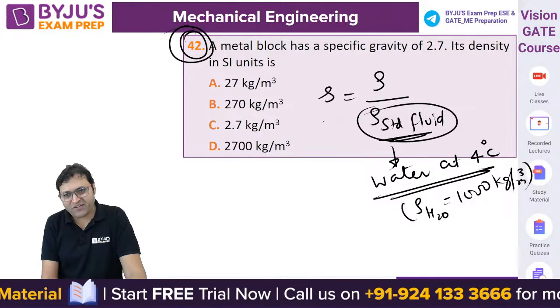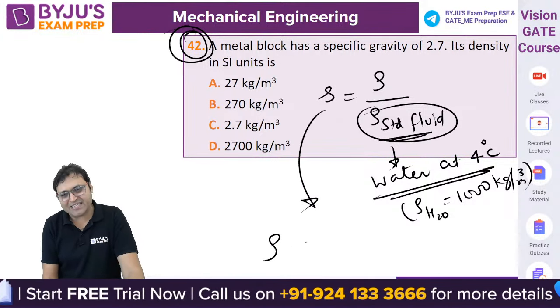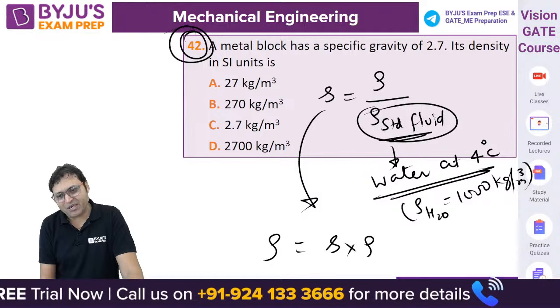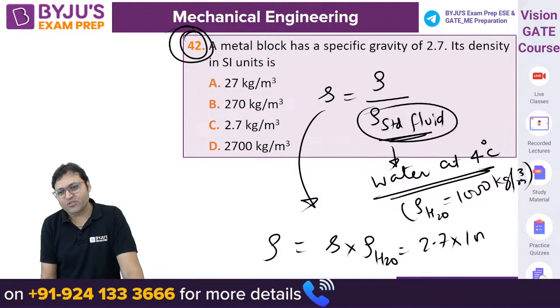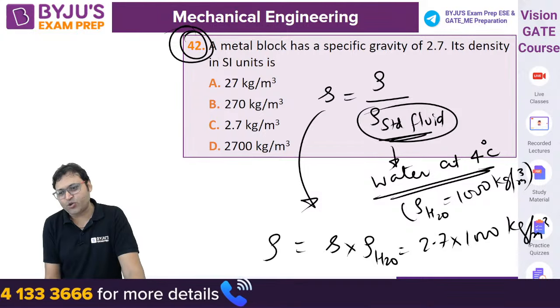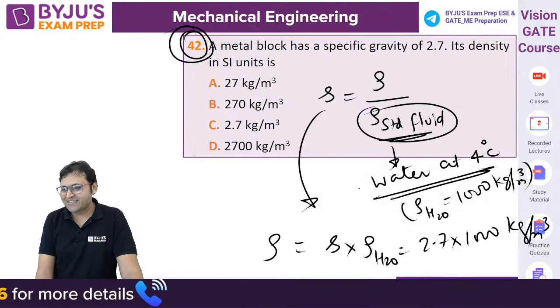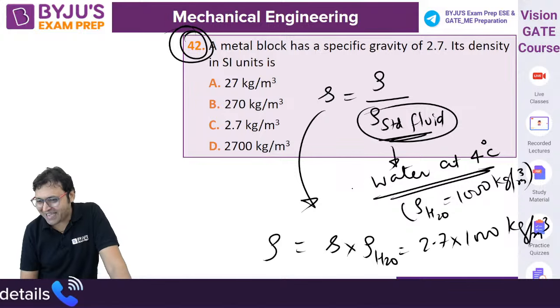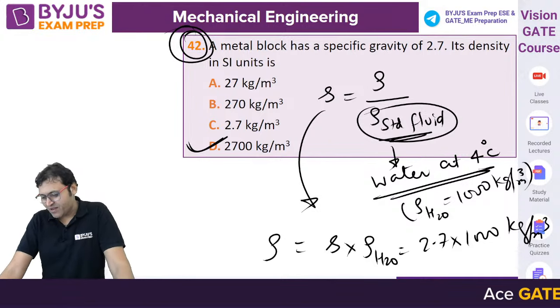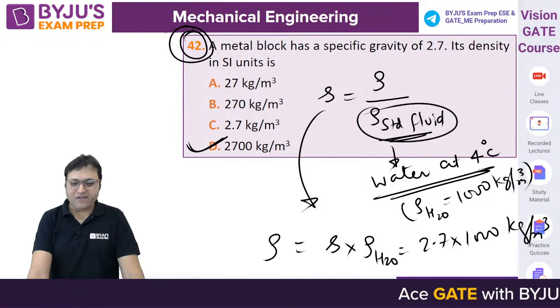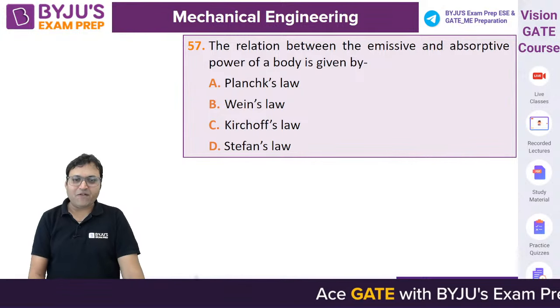So if the specific gravity is given, can you find out the density? Specific gravity multiplied by density of water. So 2.7 into 1000 kg per meter cube will be the correct answer. Yes, Maniket, you were not answering for a long time. D will be the answer. Only 5 questions I am left with.